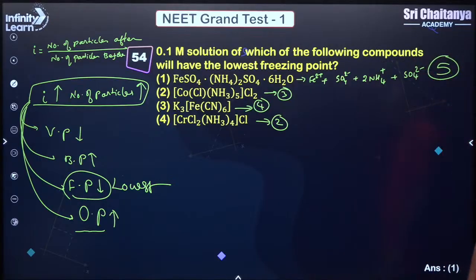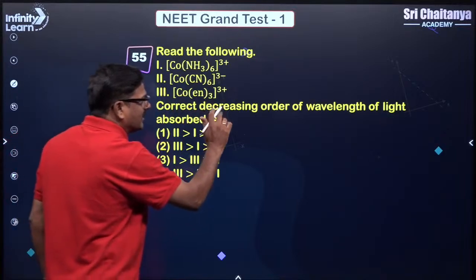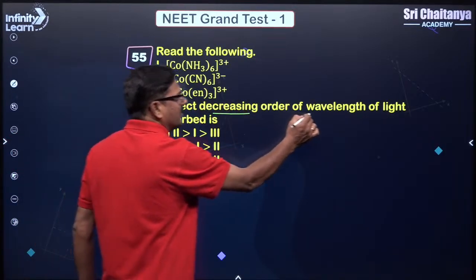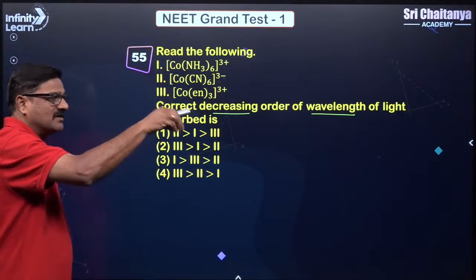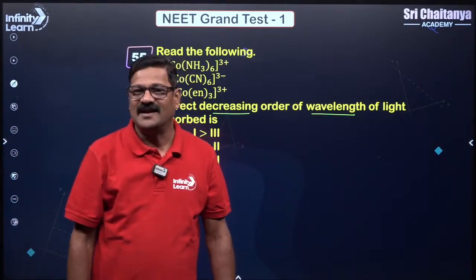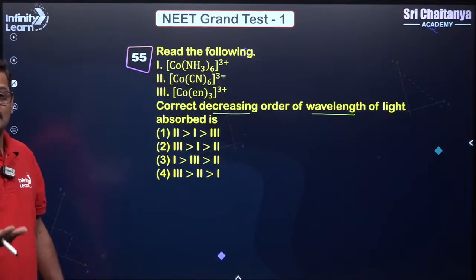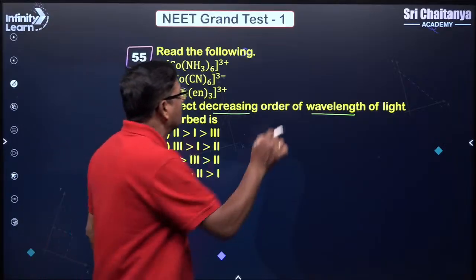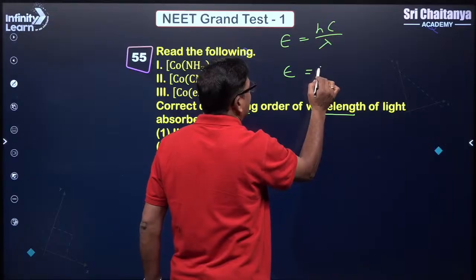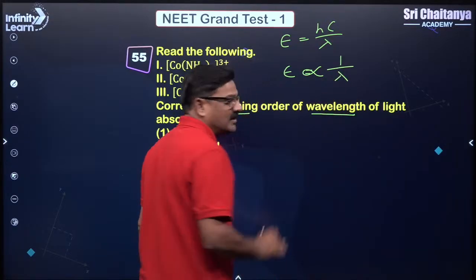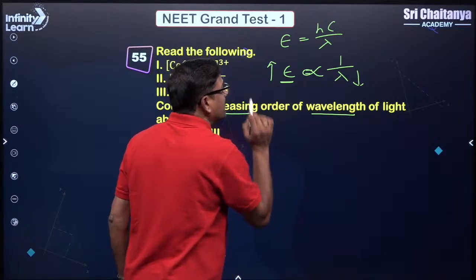That's good. Next one is: read the following and choose the correct decreasing order of wavelength of the light absorbed when these compounds are dissolved in water and the solution is subjected to absorption of radiation. So the one with more energy will have less wavelength, because energy is equal to hc by lambda. Energy is directly proportional to 1 by lambda. So the one with more energy, which energy? Crystal field splitting energy.